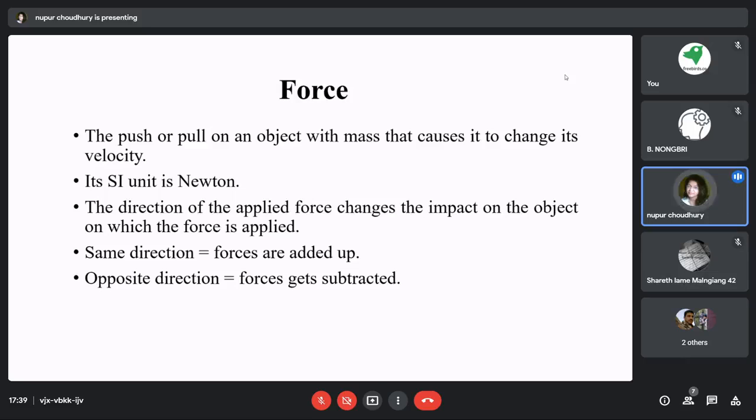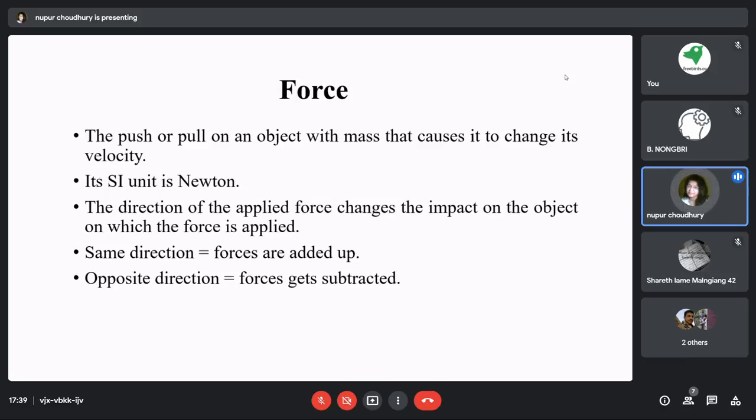Right? Now, talking about the direction of the applied force. Whenever we are applying force on something, definitely it will have a direction, and that direction will change with respect to the object we are taking into consideration.